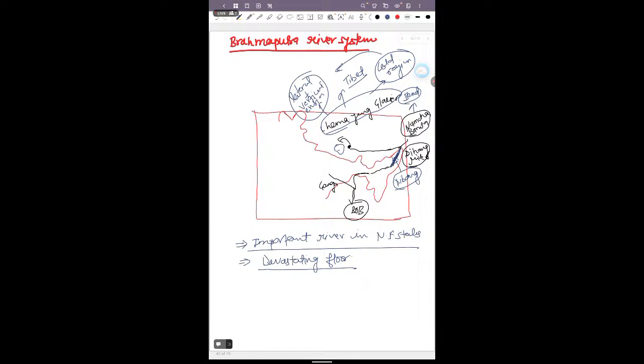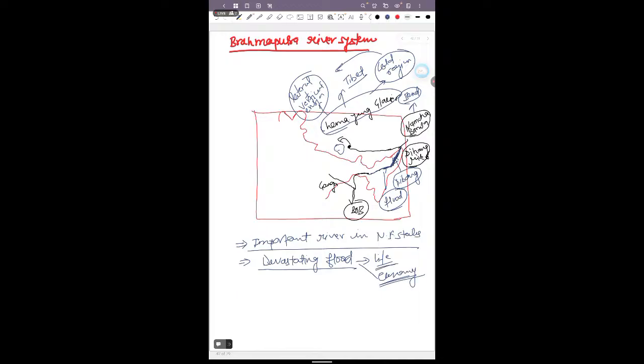Then most of the sediment flows with the river water, and this sediment gets deposited in the basin of the river over a period of time. Because of the greater sedimentation deposited in the basin of the Brahmaputra river, it leads to floods, and that is the devastating flood, because it takes lives and also causes economic loss.